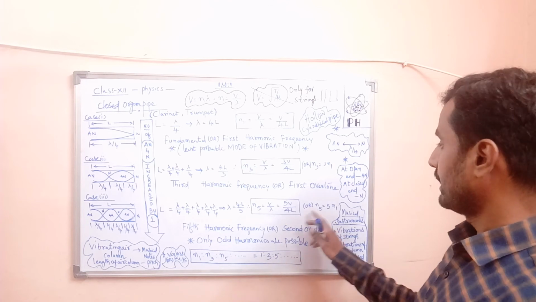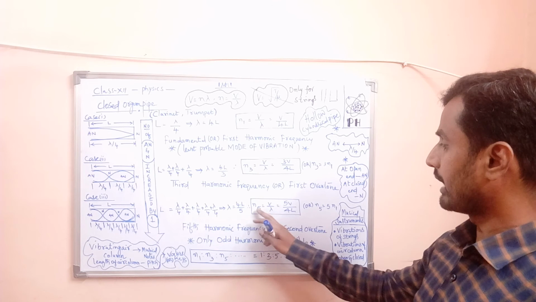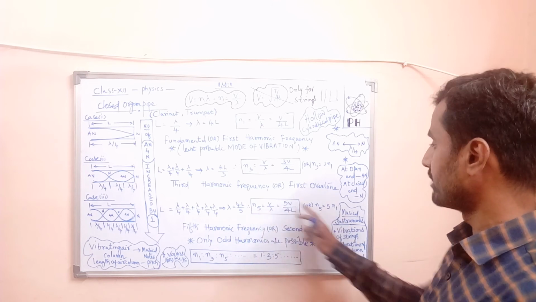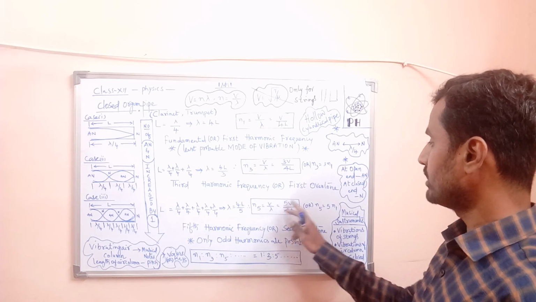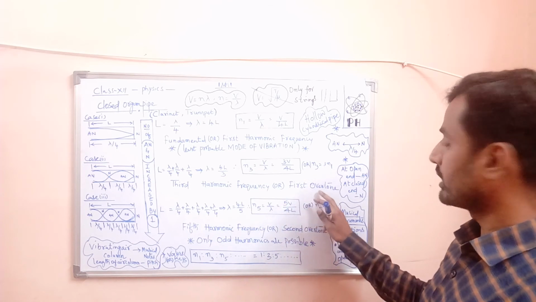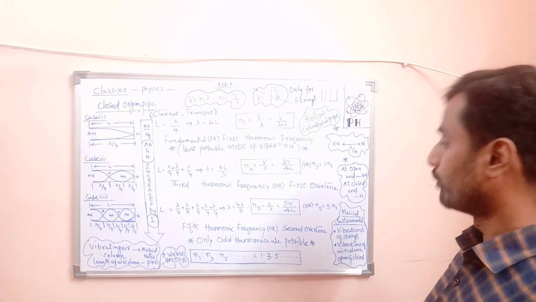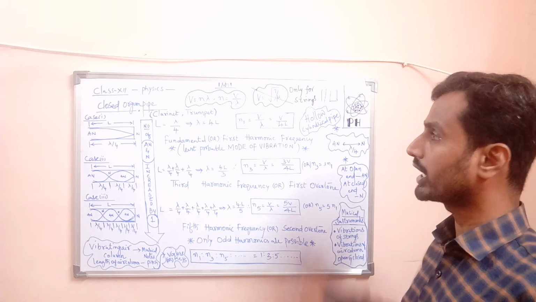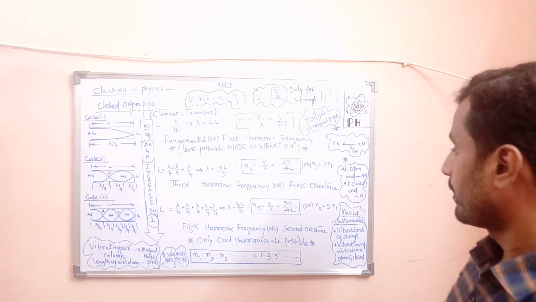So, by observing the formula, we can write that N5 is equal to 5N1 because V by 4L is N1. So 5 into N1, that is equal to 5N1. Here N4 is equal to 4N1 is absent. That is, the fourth harmonic frequency is not observed in the case of a closed organ pipe.